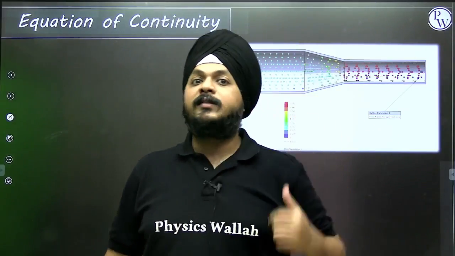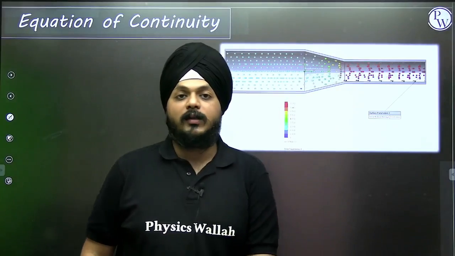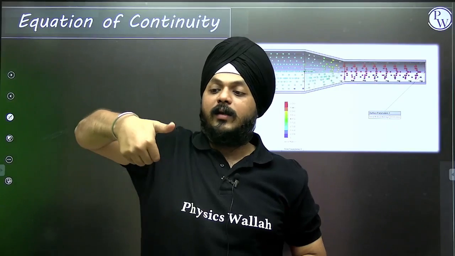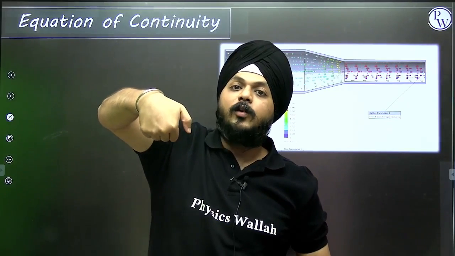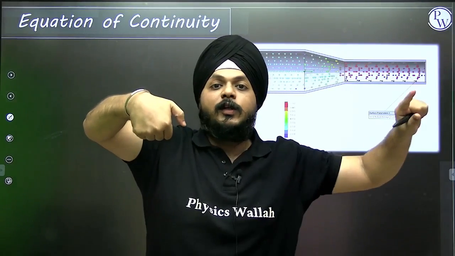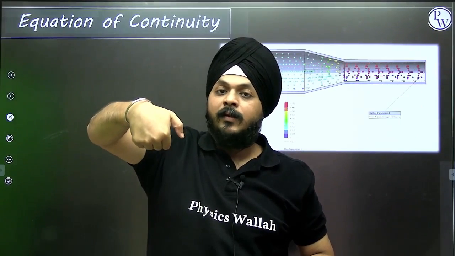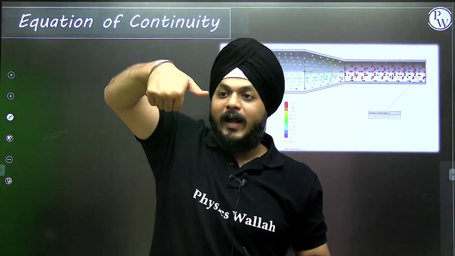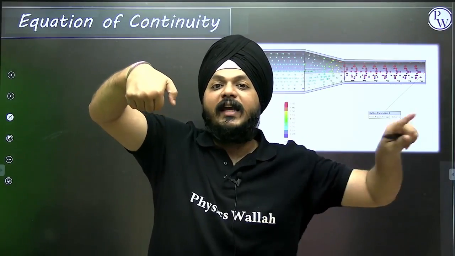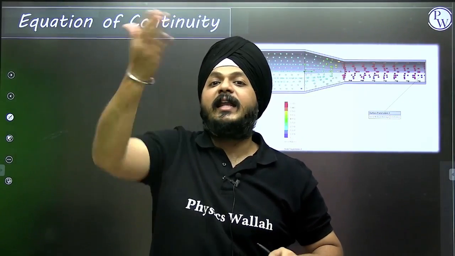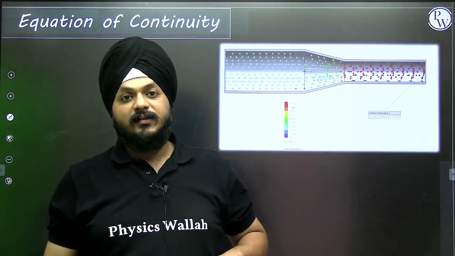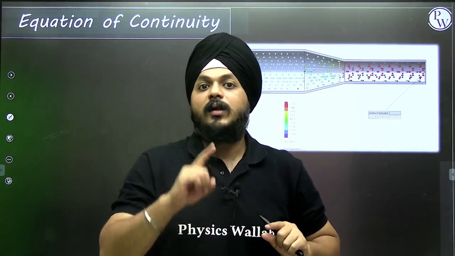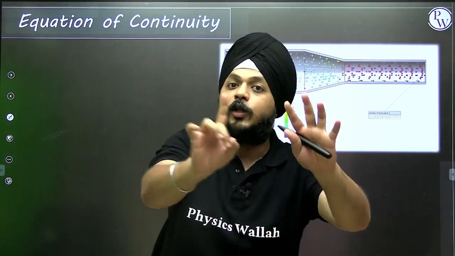Why? I'm giving you an example from day-to-day life. Whenever we are holding a pipe in hand, and we cover half of the pipe with the thumb, the velocity of the fluid suddenly increases. If you remove the thumb, the velocity decreases again. So if you decrease the area, the velocity increases, and if you increase the area, the velocity decreases. So there is some relation between area and velocity, and that is what the equation of continuity is all about.